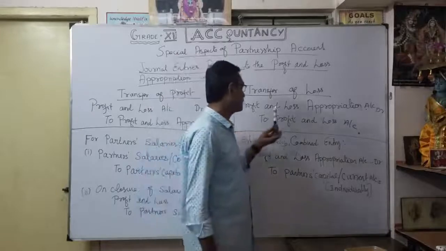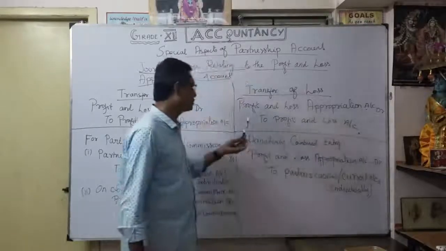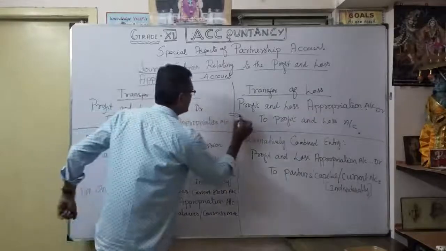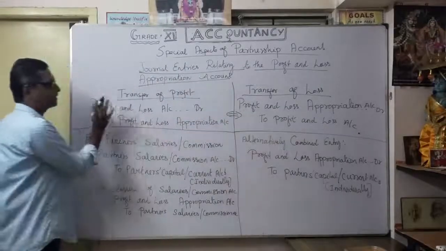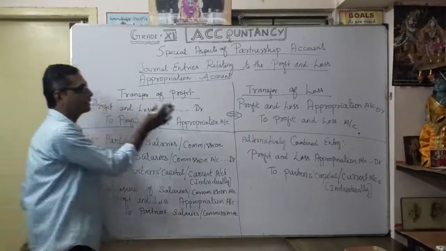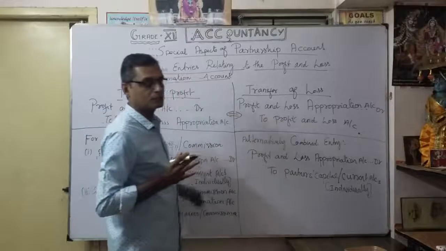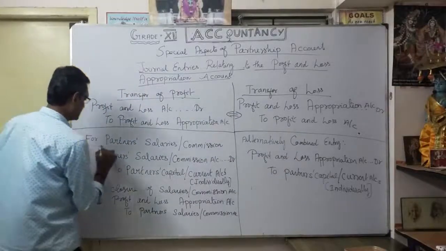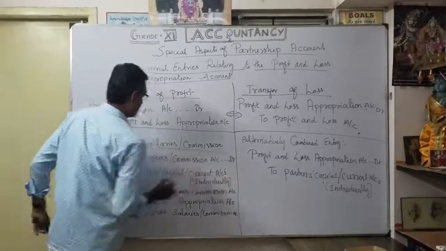That is, profit and loss appropriation account debit, to profit and loss account. Just see the journal entry, it is exactly a reverse entry. Whatever the credit side if it is a profit, debit side if it is a loss. Now, second one: for partner's salary and commission.